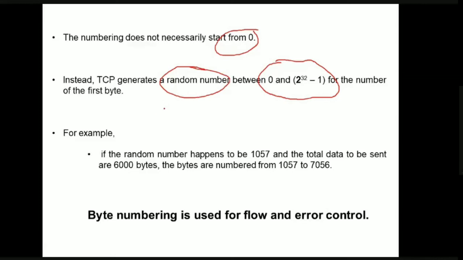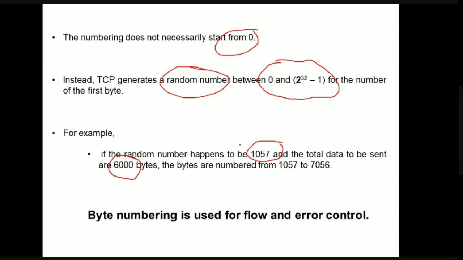Next, let us see an example. Let us say TCP is going to give some number to the first segment, and the first number is 1057. That is, we have randomly generated the number 1057, and the total data we want to send is 6000 bytes. Then how will the bytes be numbered?